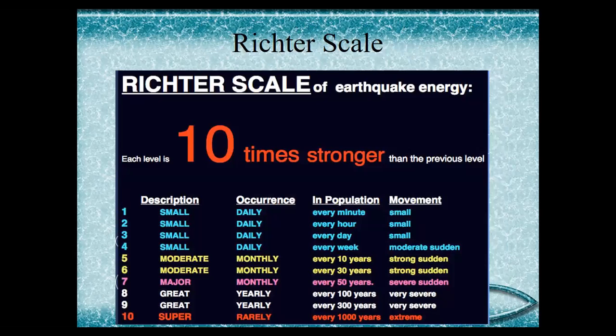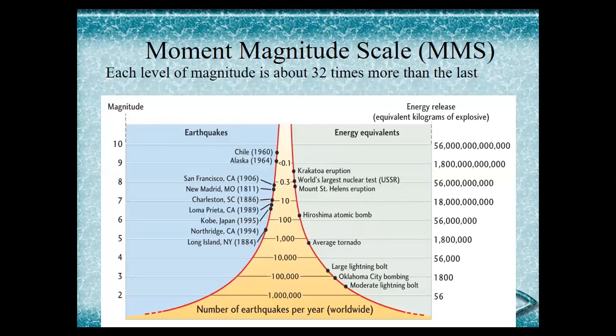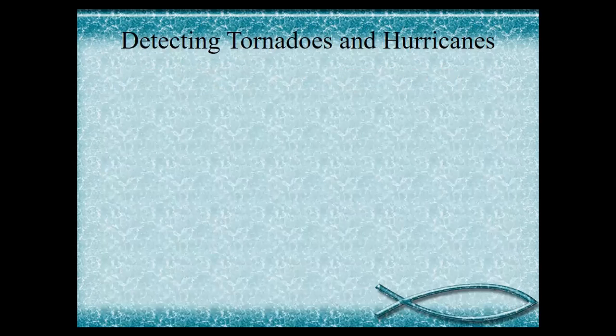The next is the Richter scale, which is a scale of earthquake energy, where each level is 10 times stronger than the previous level. In this Richter scale, there are description, occurrence, and population movement. Next one is the moment magnitude scale, where each level of magnitude is about 32 times more than the last.